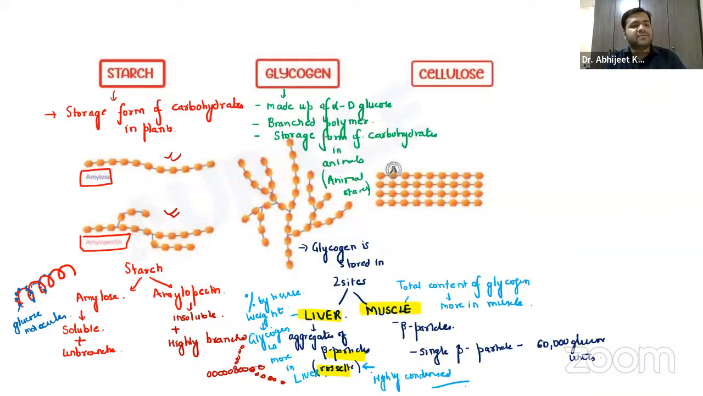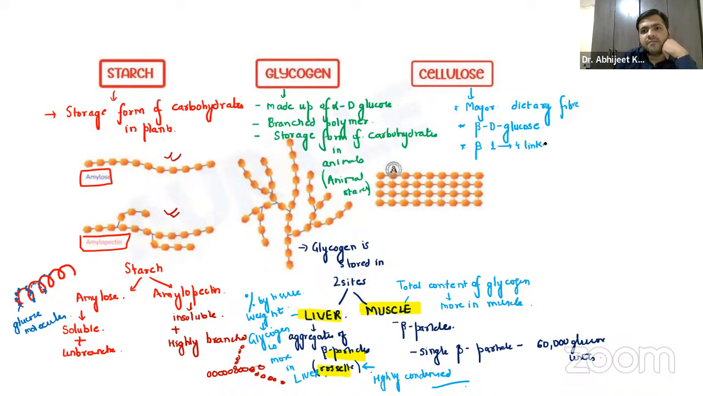Now coming on to the cellulose, guys. You already know the cellulose. It is the major dietary fiber. Two, three things that you have to remember. Major dietary fiber. And remember over here, it is composed of beta D glucose. Over here we have one linkage that is called beta 1 to 4 linkage.